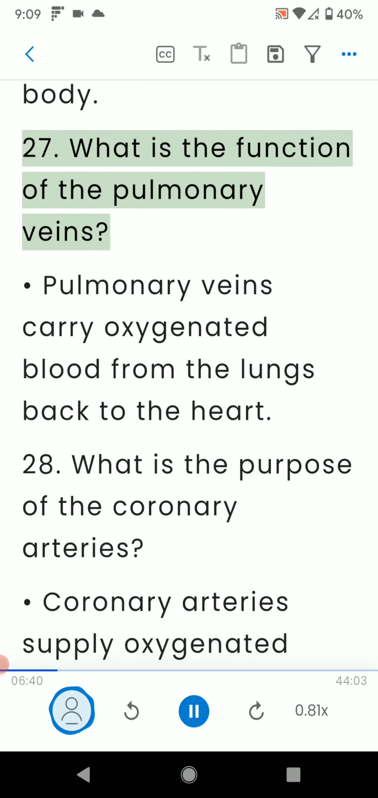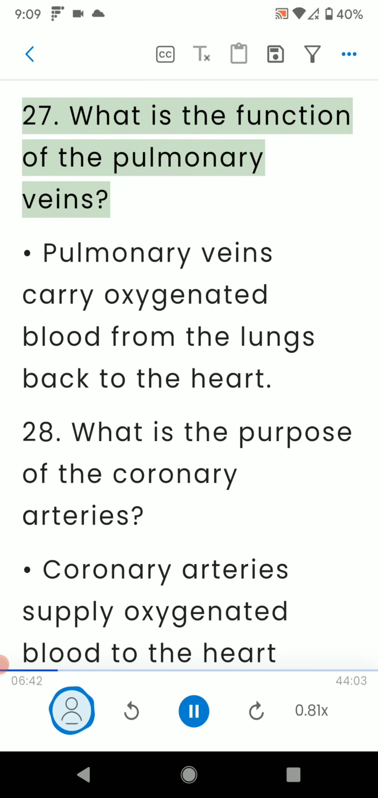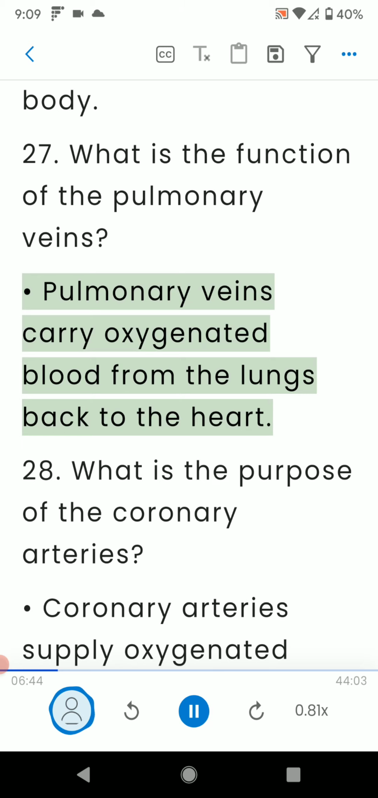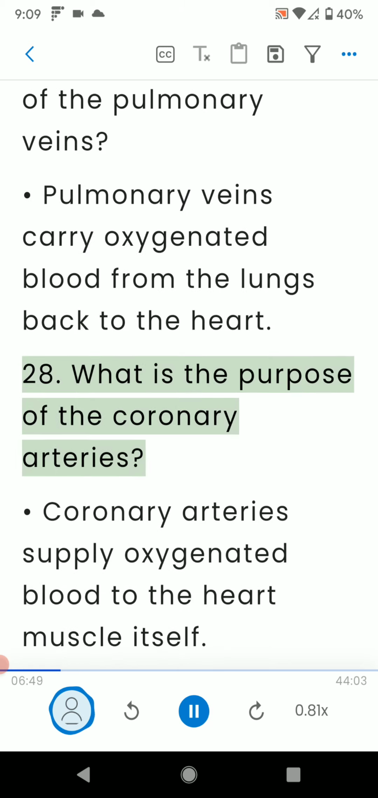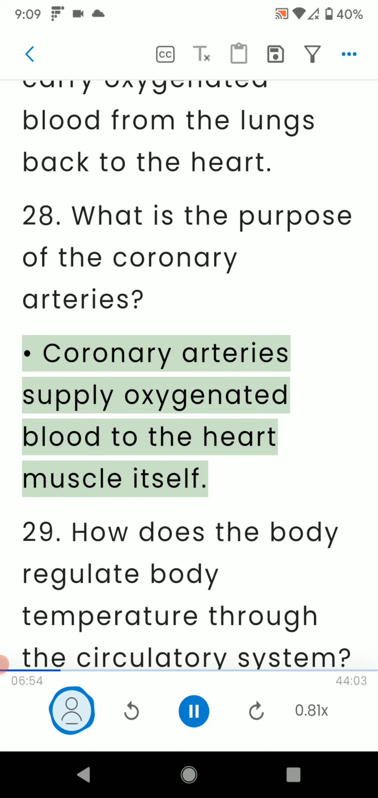27. What is the function of the pulmonary veins? Pulmonary veins carry oxygenated blood from the lungs back to the heart. 28. What is the purpose of the coronary arteries? Coronary arteries supply oxygenated blood to the heart muscle itself.